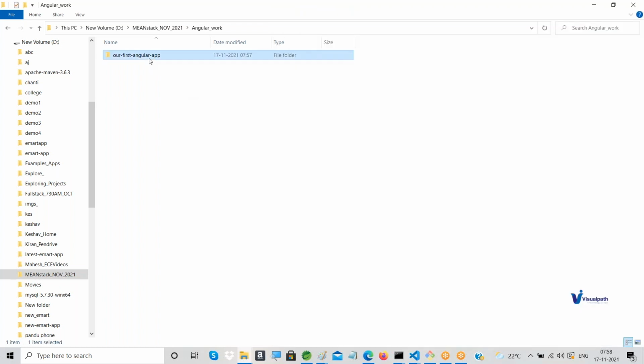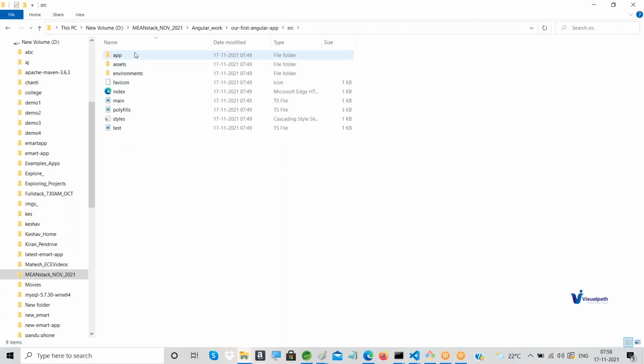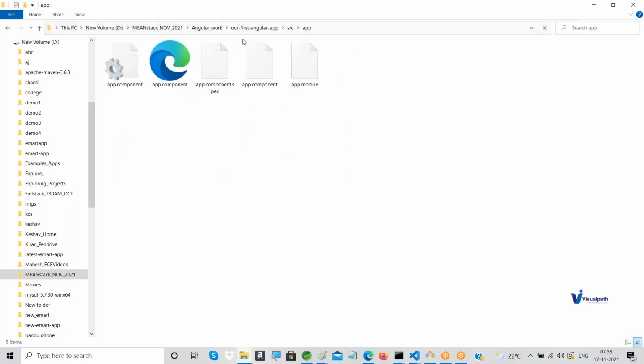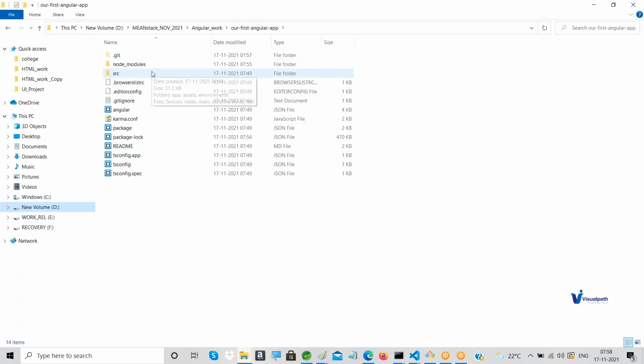Now this is the structure. There is node modules, src, and within that src, app and assets, and something within that app. Okay, certain things are there. Just go there, and here is the app. Yeah, a few things are created here.